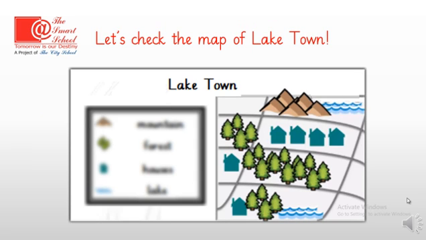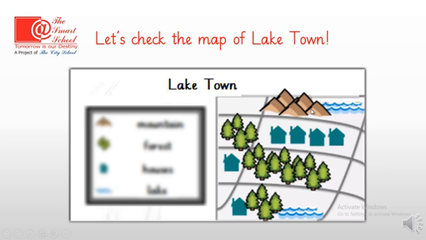Let's discuss the next feature of the map. Yes, you can see something blur on the left hand side, but it's actually purposely blurred. We are going to show this feature after maybe like 2 slides. So, let's observe the map of Lake Town. This is the map of Lake Town. What can you see on this map?